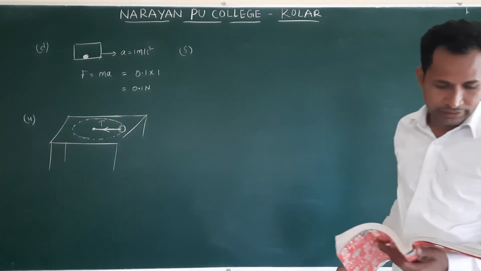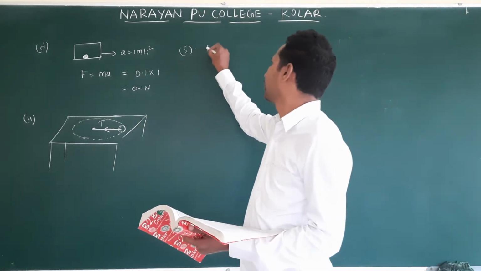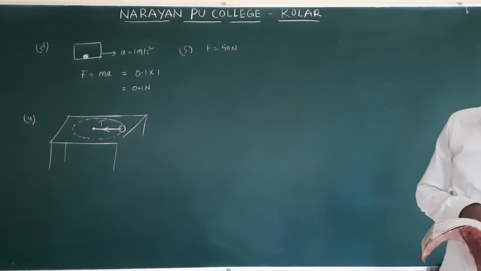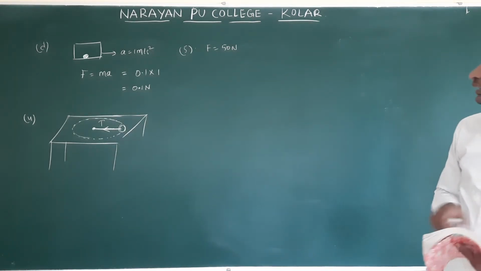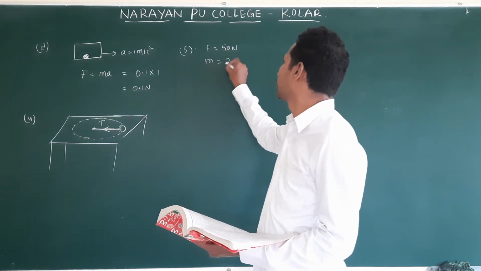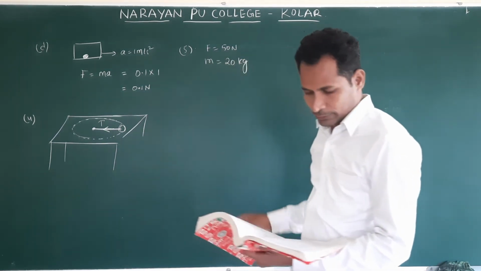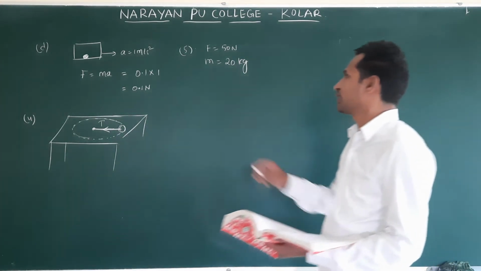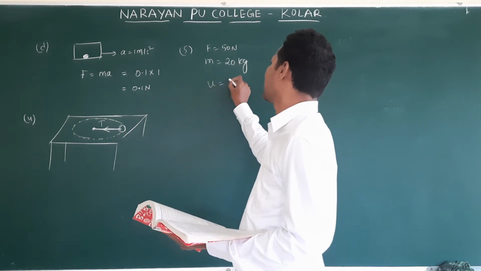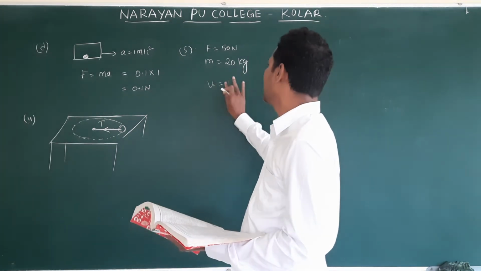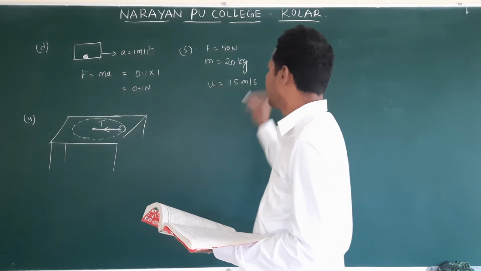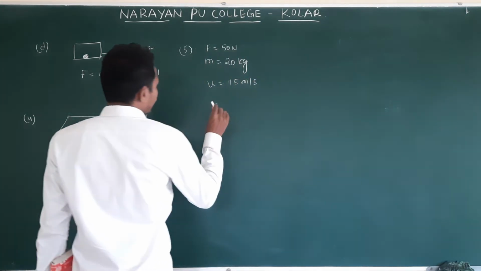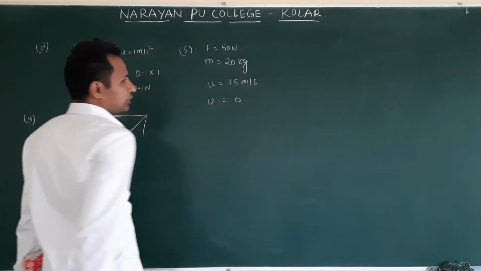Fifth one. Retarding force F is 50 newtons, applied to a body of mass M equal to 20 kg, moving initially with a speed of 15 meter per second. Initially means u, the initial velocity, 15 meters per second. Then how long does it take to stop? Stopping means final velocity is 0.